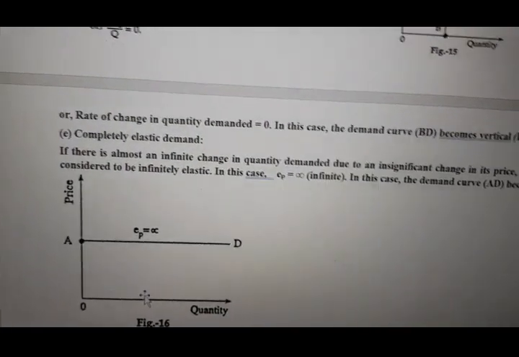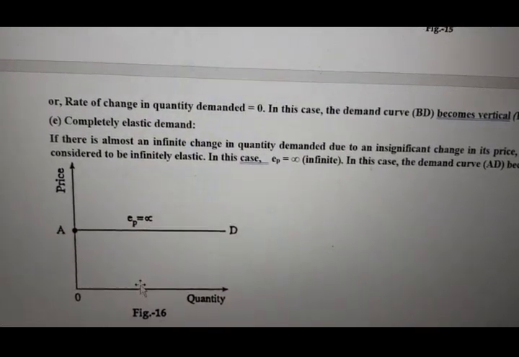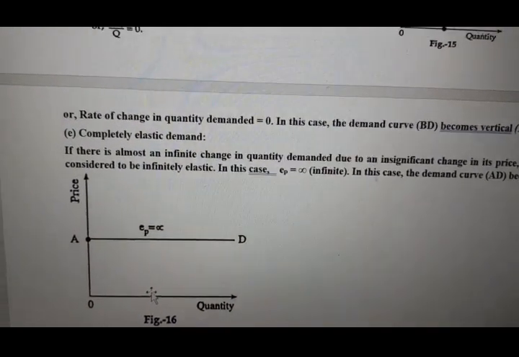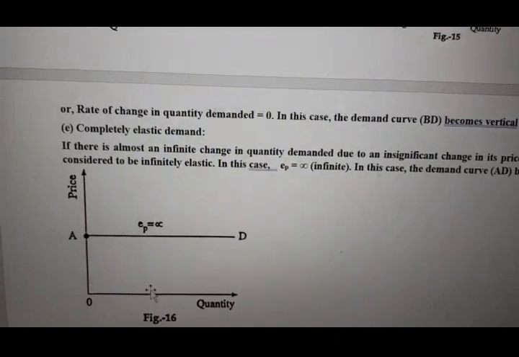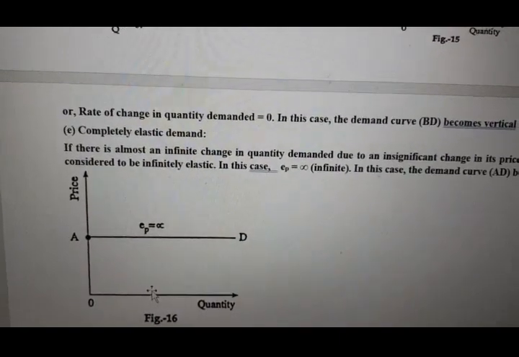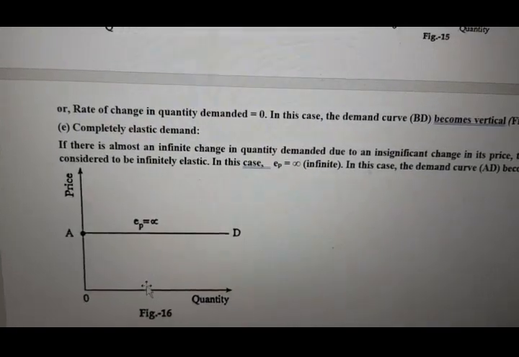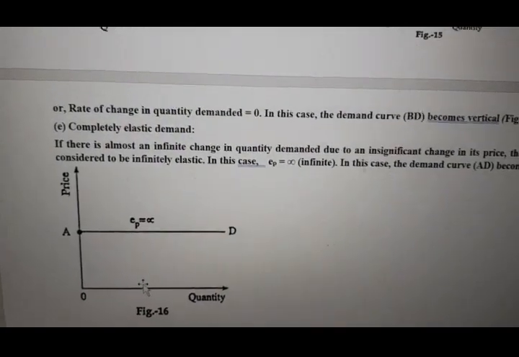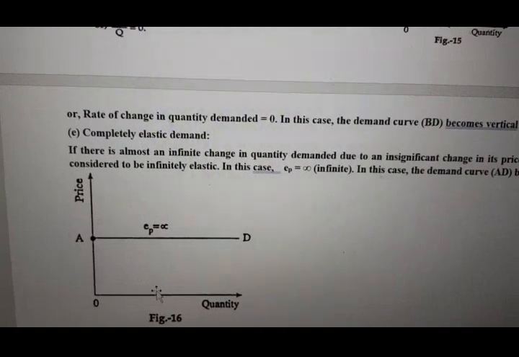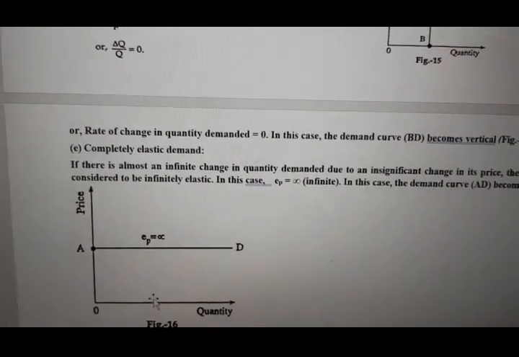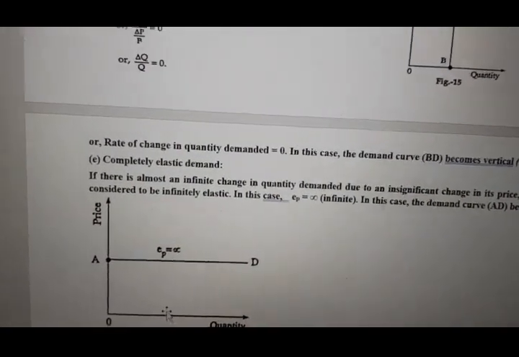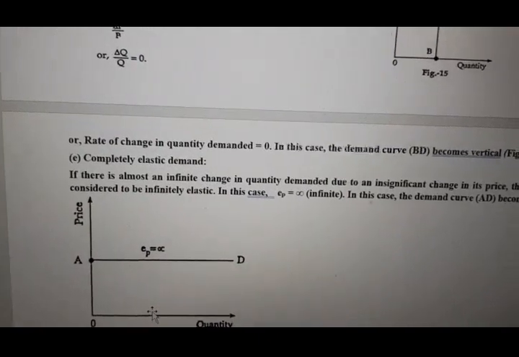That is, first one is completely inelastic, second one is relatively inelastic, third one is unitary elastic, then relatively elastic, and fifth one is completely elastic. So these are the 5 situations, and I have shown you how the demand curve looks. Thank you.